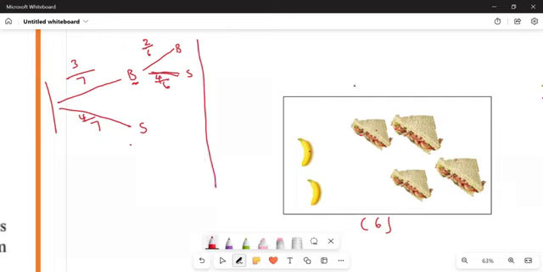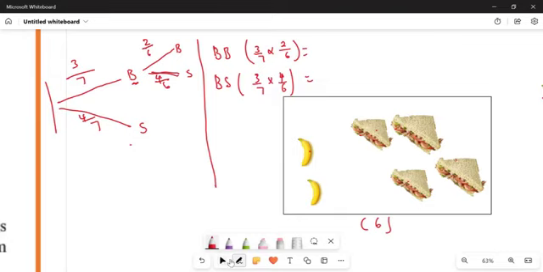And then what are going to be the possible outcomes that we can have? If we started by choosing a banana, we can have a banana and a banana. Banana and a banana is going to be given by 3 all over 7 multiplied by 2 all over 6. And then we can also have a banana and a sandwich. If I say banana and a sandwich, I'm going to have 3 all over 7 multiplied by 4 all over 6. We're still fine, okay?